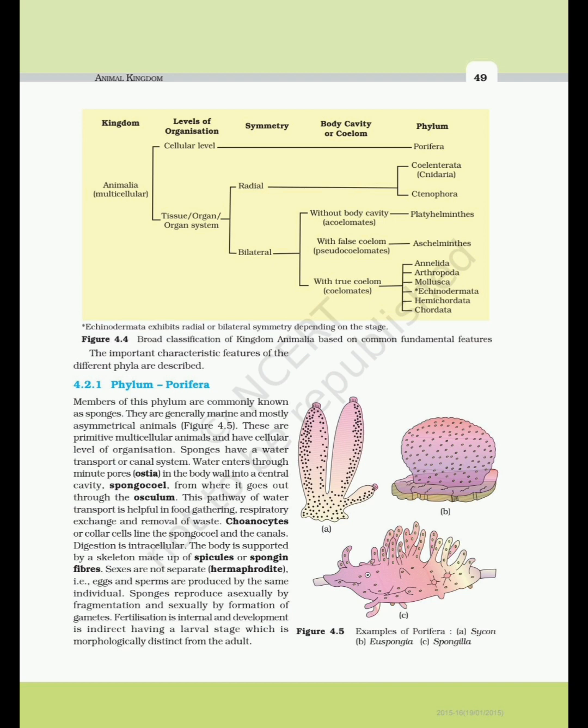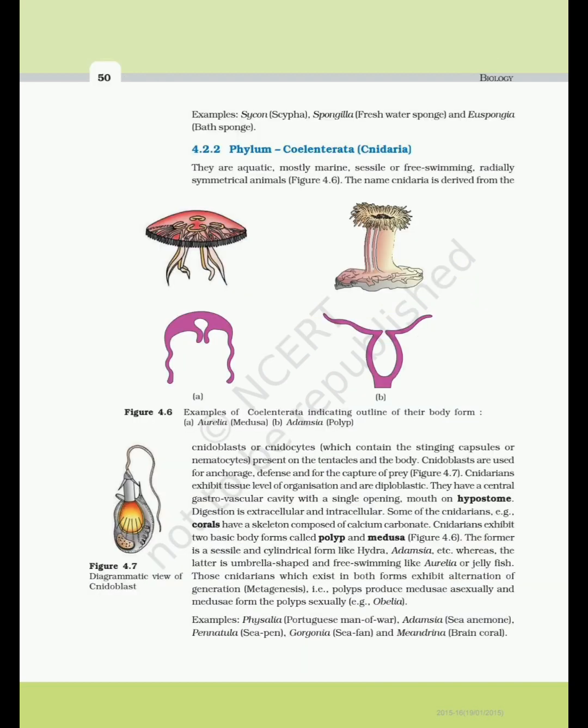Figure 4.5 Examples of Porifera. A. Scypha. B. Euspongia. C. Spongilla. Examples: Scypha, Sycon, Spongilla, freshwater sponge, and Euspongia, bath sponge. 4.2.2 Phylum Coelenterata (Cnidaria).